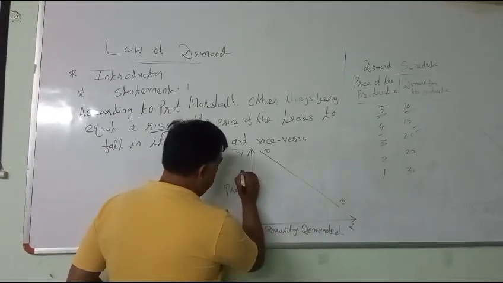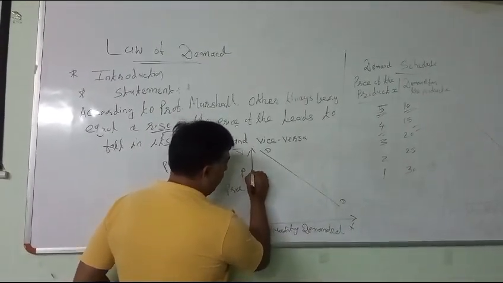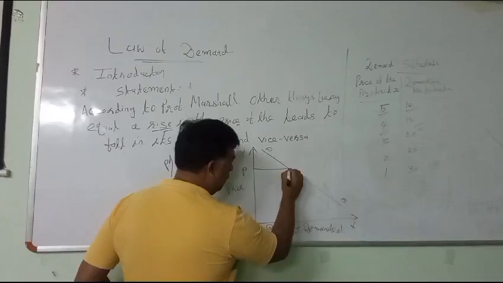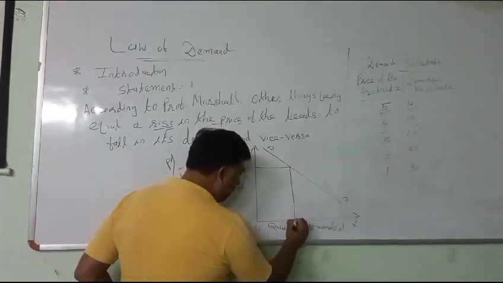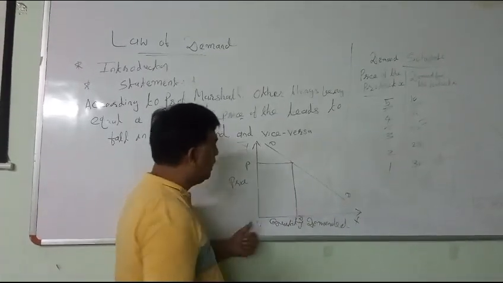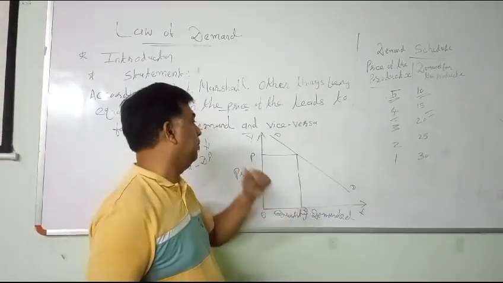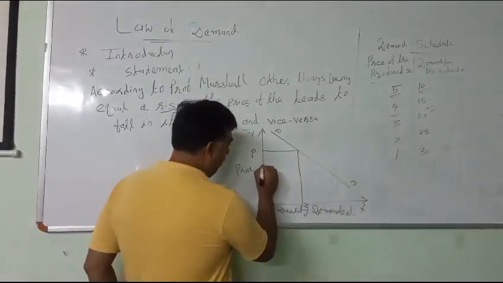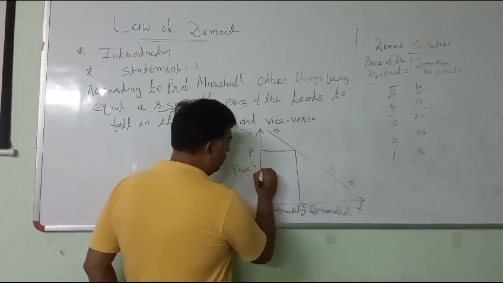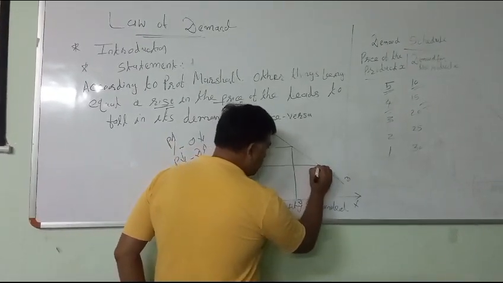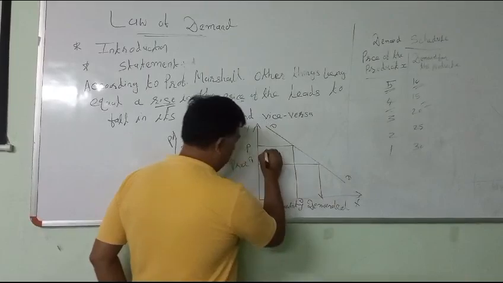Suppose original price of the product is OP, and original quantity demanded is OQ. Suppose price falls from OP to OP1, demand for the product rises from OQ to OQ1.